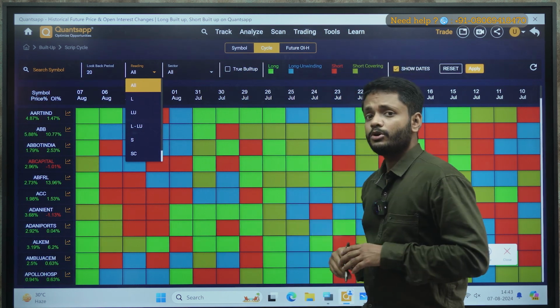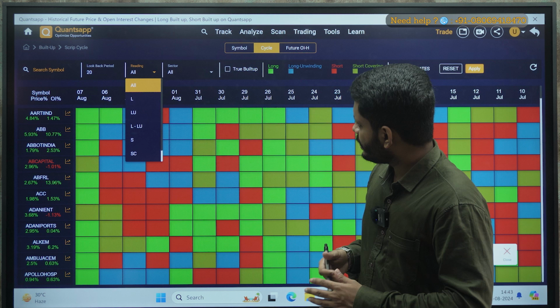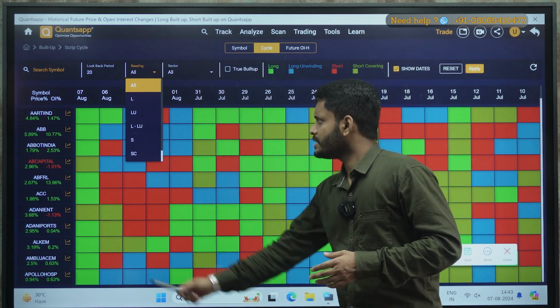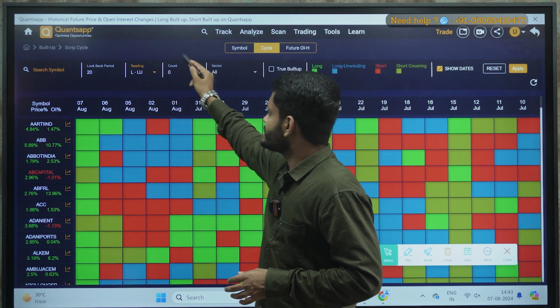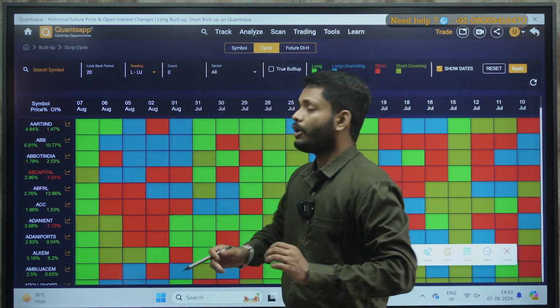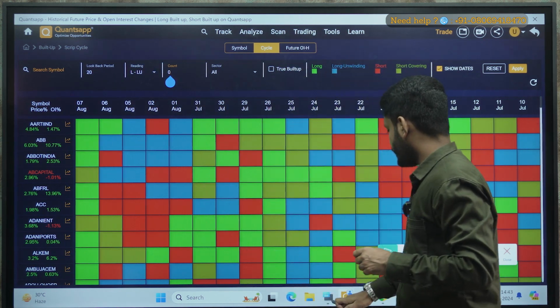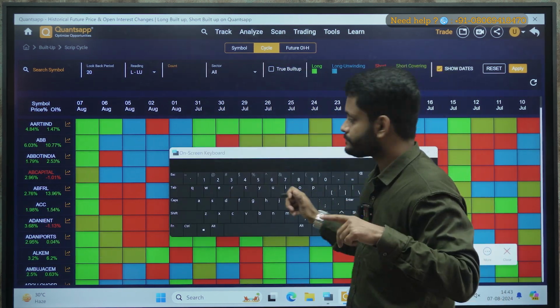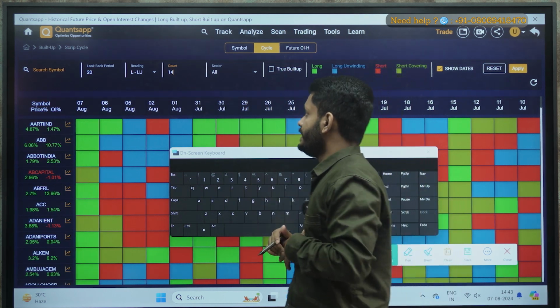Say for example, you want to check out the stocks that are following long and long unwinding cycle, then what you can do is just simply click on L-LU. Now this option is unlocked, correct? Count. Now what you are supposed to do is type 14 over here. Okay, so what does this mean?